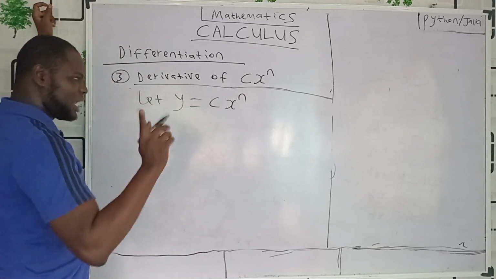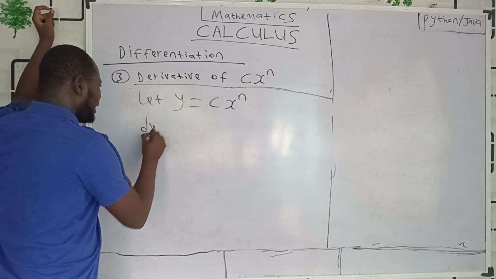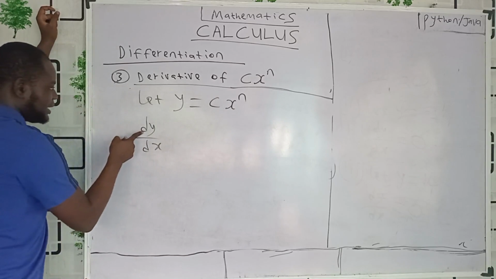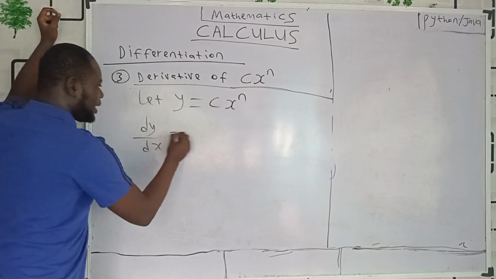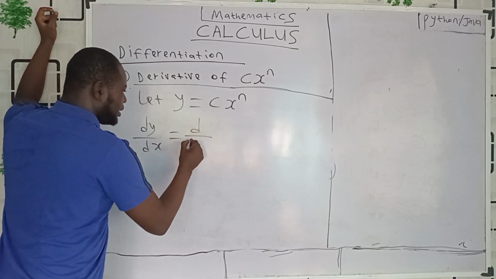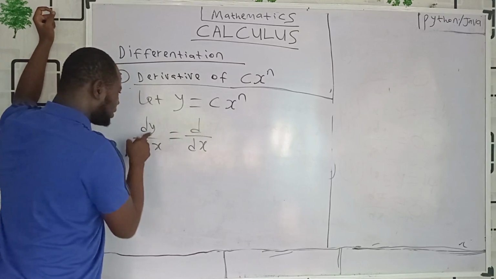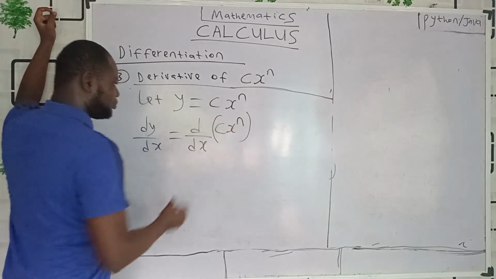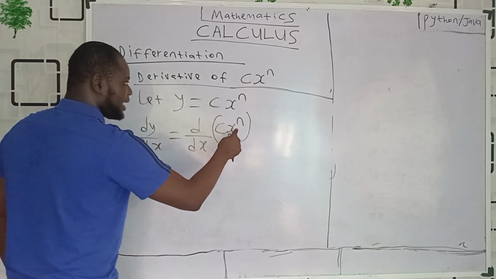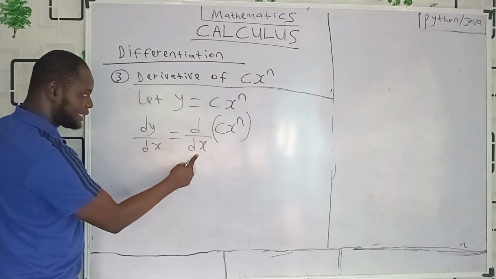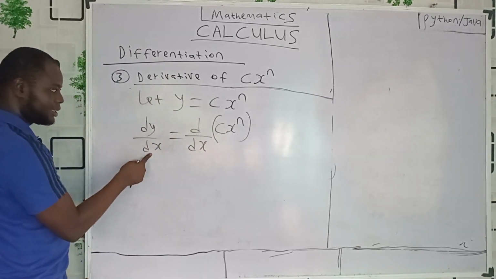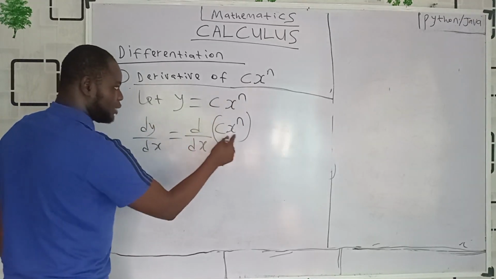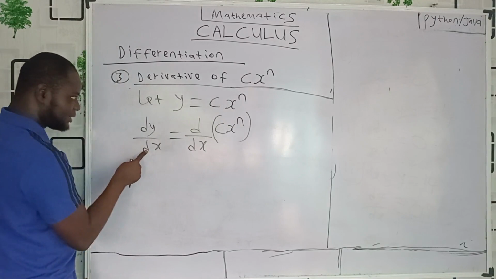Another thing I want to show you here, everybody, is that dy/dx, since y is cx raised to power n, means the derivative of y with respect to x. I can even rewrite it as d/dx of y, and that y is cx raised to power n. That is the meaning of dy/dx: d of cx raised to power n, then dx.